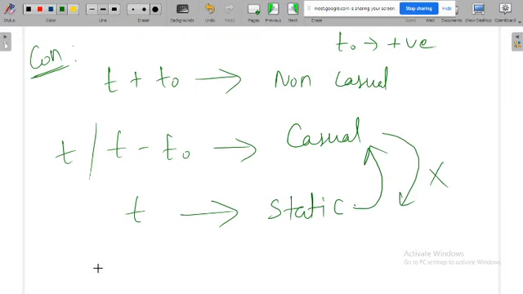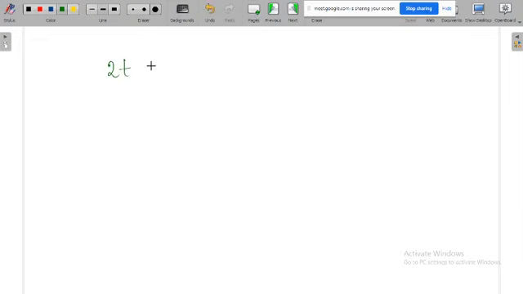The next one is where t minus t naught or t plus t naught is there, and that is dynamic. Not only this, it may also consist of some other elements. For example, 2t: if the 2t format is there, then definitely that is non-causal.